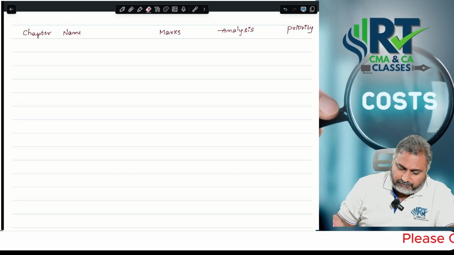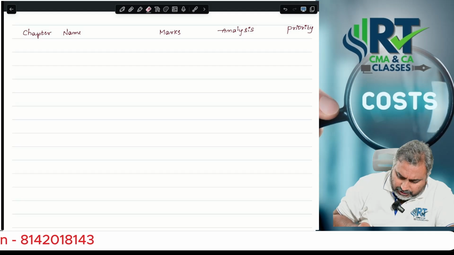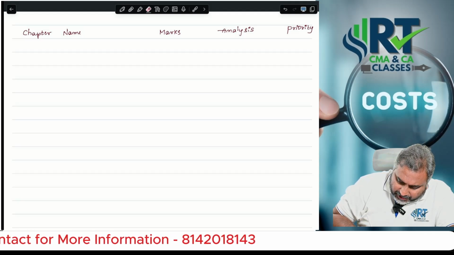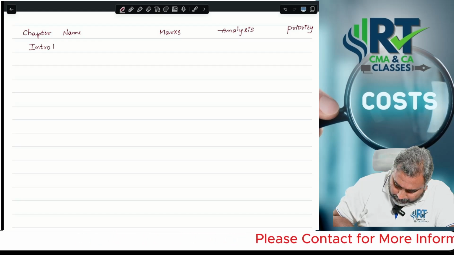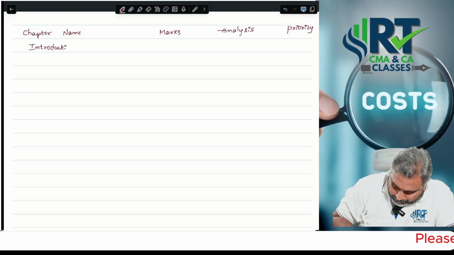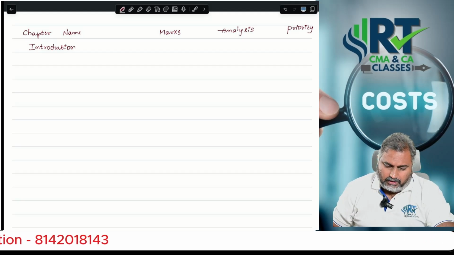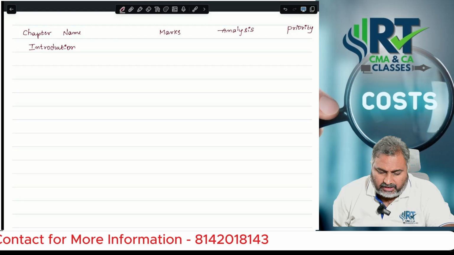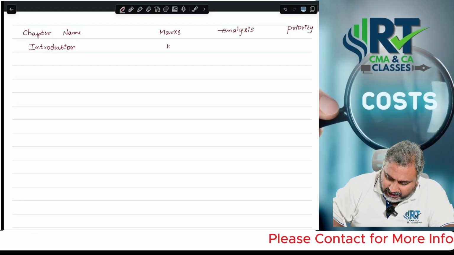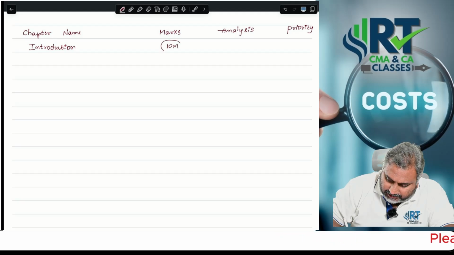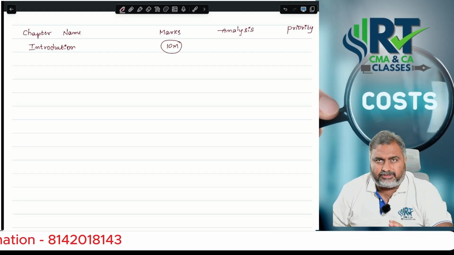Okay, let's see. First, if you start with the chapter name, Introduction. What is the weightage related to that? You can expect, as an average, a possibility of 10 marks from the introduction chapter.